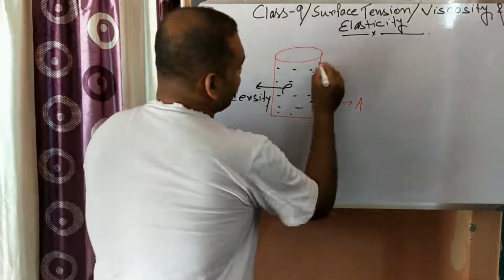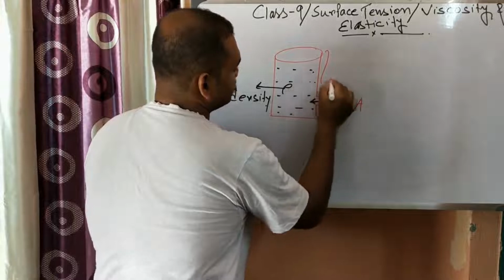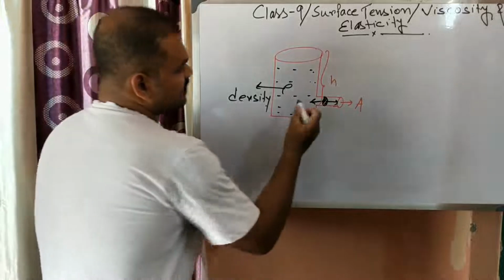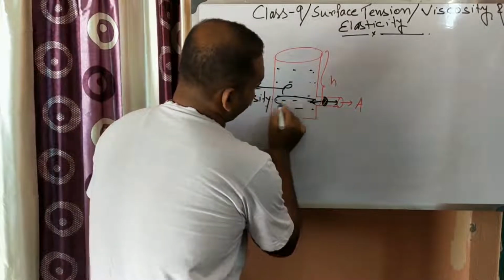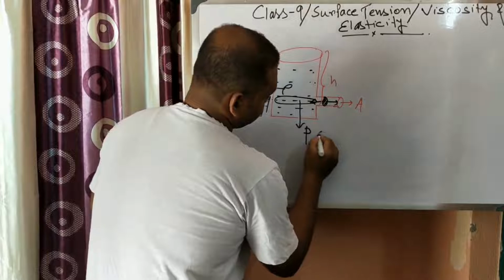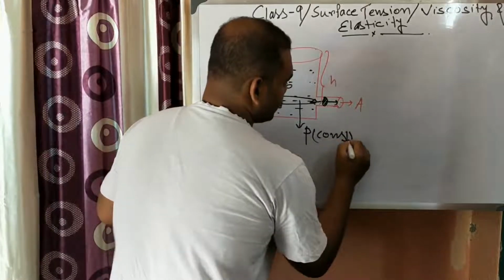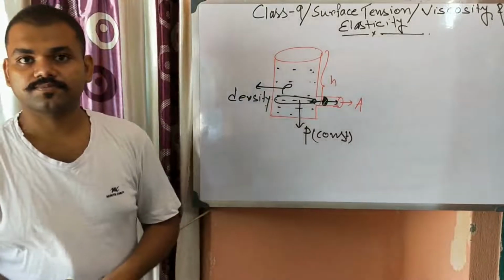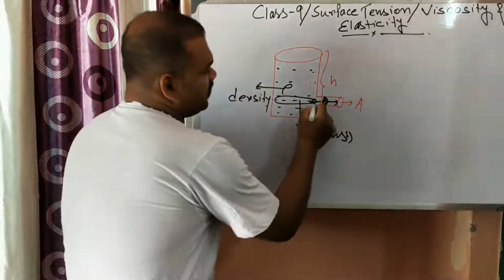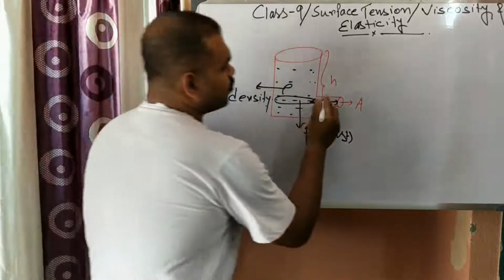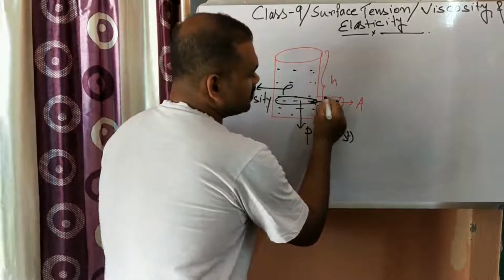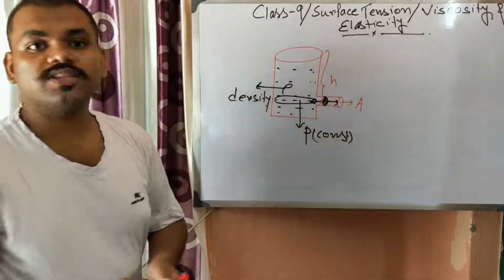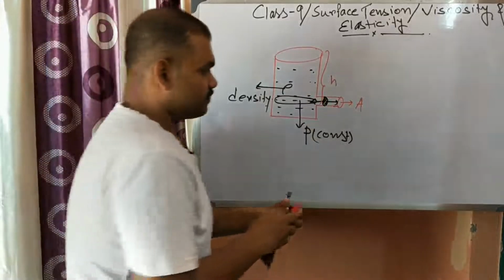Okay, now at this height, suppose this is the height h, at this point the pressure is P, constant. At a particular height or a particular depth the pressure is constant. Now if P is the pressure, then what is the force acting on this particular piston? What is the area?